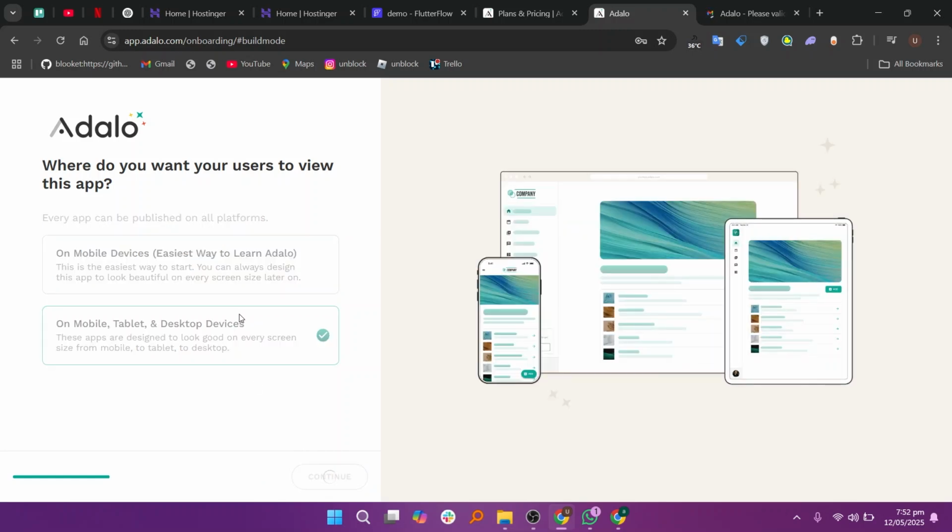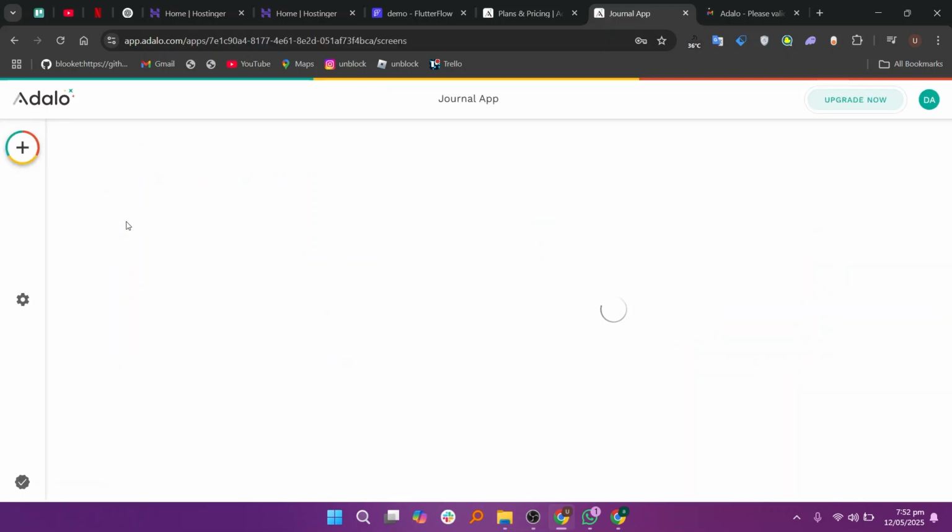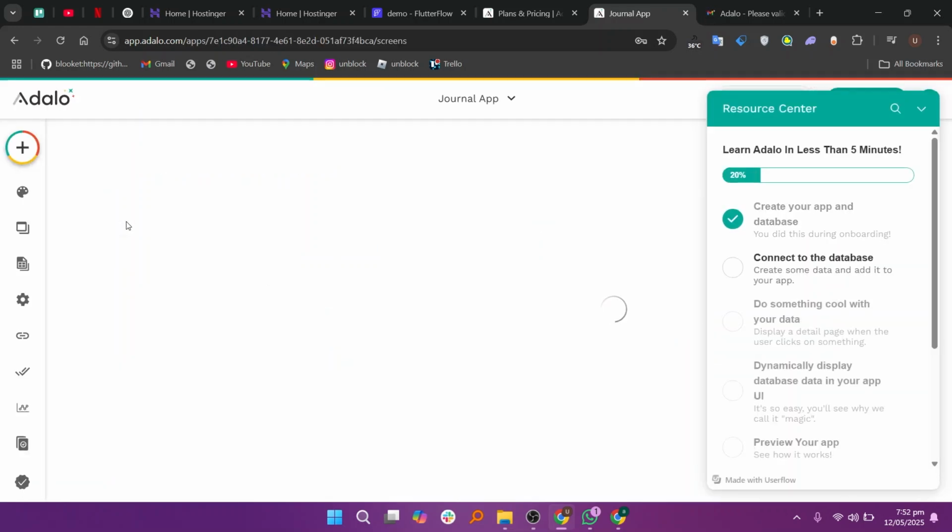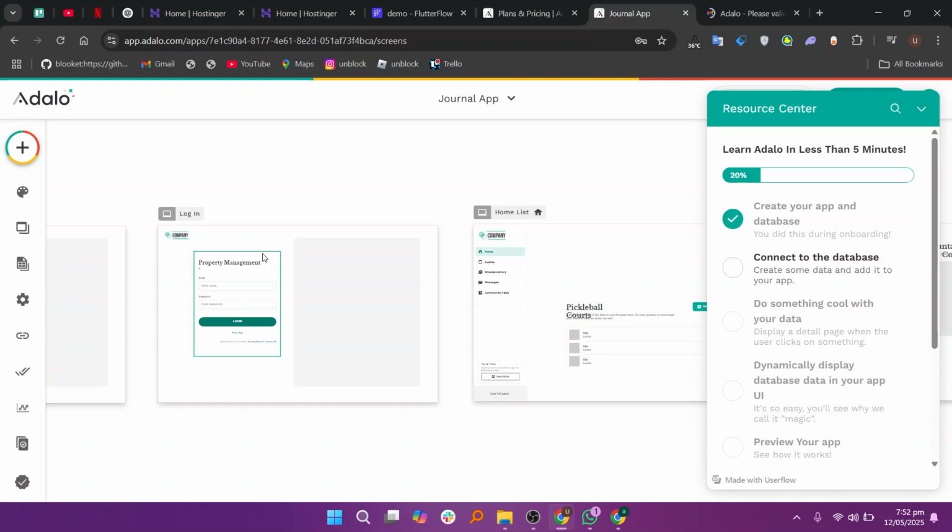The right choice depends on what kind of app you want to build, how much control you need, and how technical you are. If you want AI to do most of the work for you, go with Horizons. If you want a balance of ease and features, Adalo is a solid pick. If you want full design power and don't mind a learning curve, FlutterFlow is the way to go.